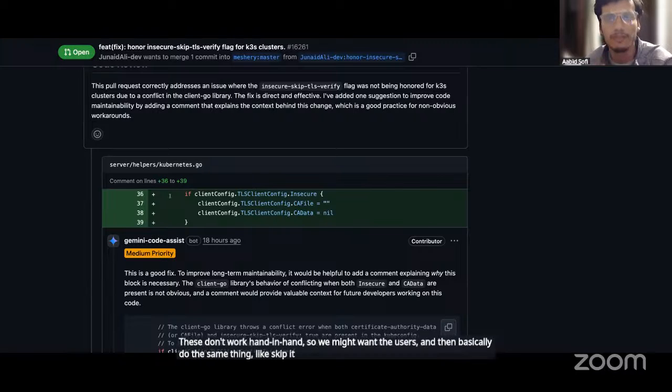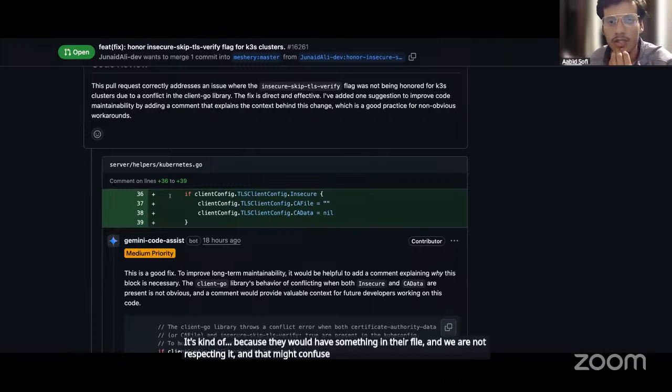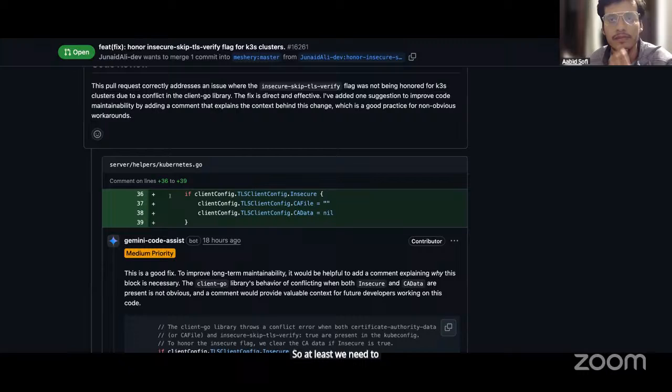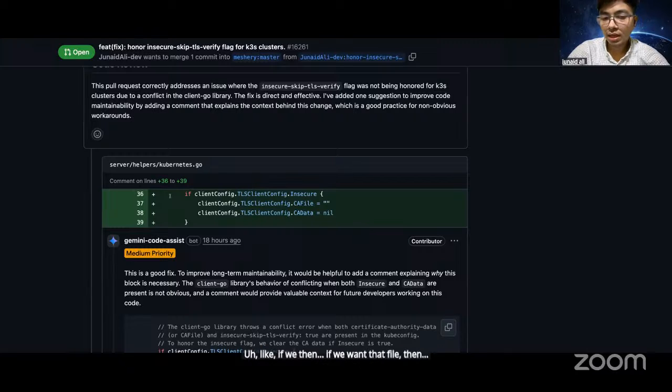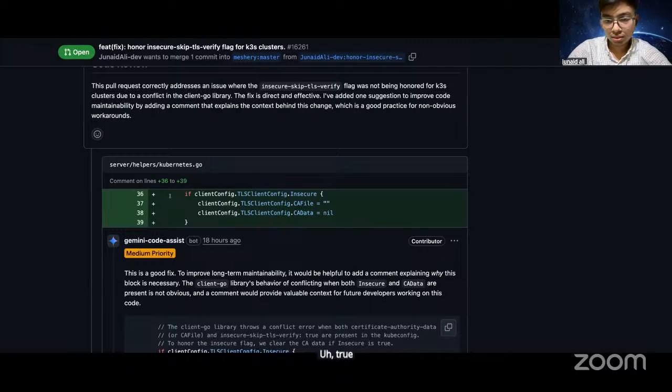We need to warn the users because they would have something in their file that we are not respecting, and that might confuse them. So at least we need to warn. If we want that file, we have to set that flag false, but that goes against the user's intention to set it true.